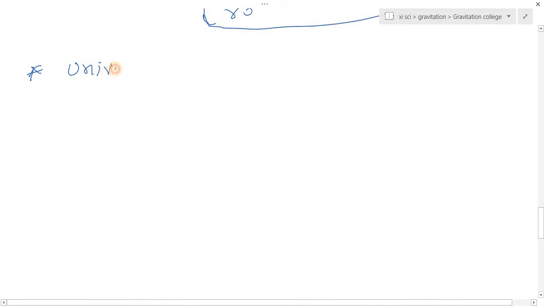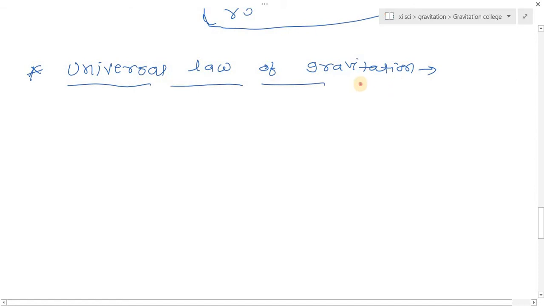So let's see what the universal law of gravitation is.